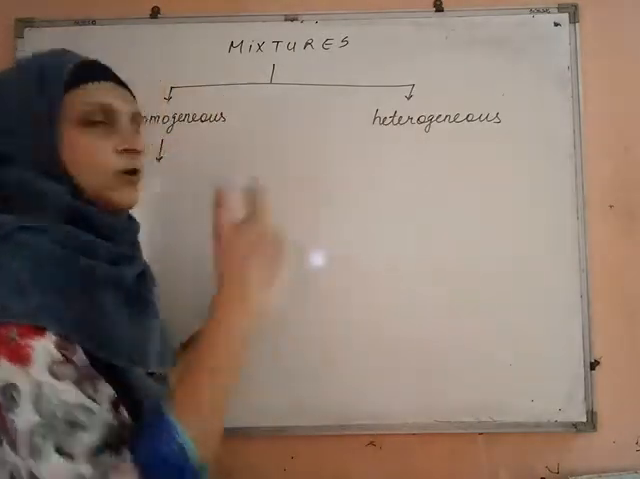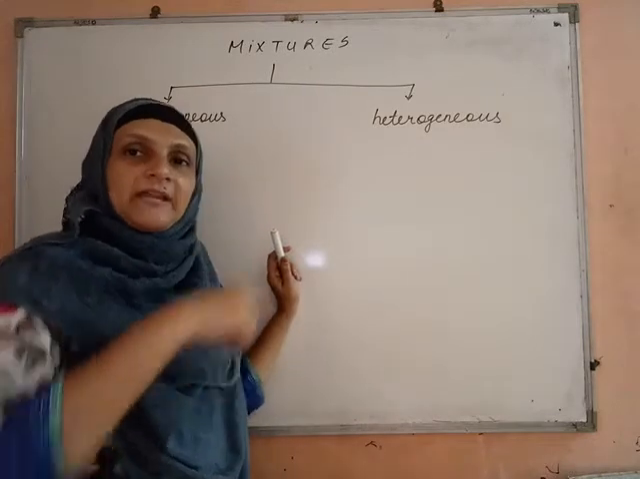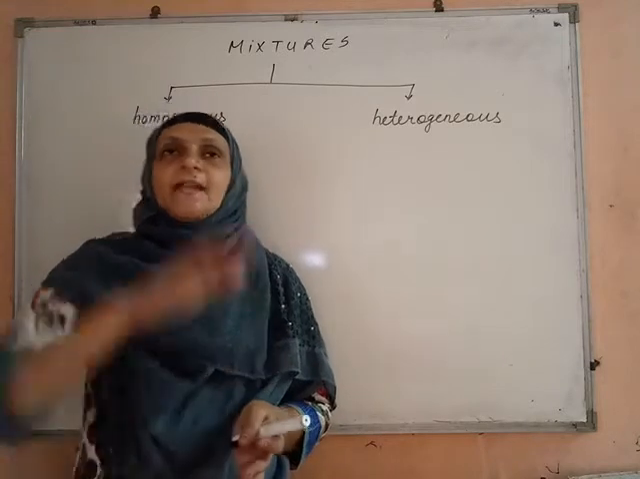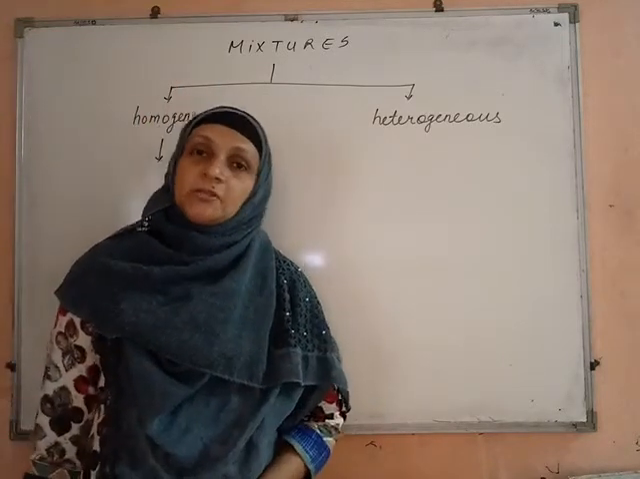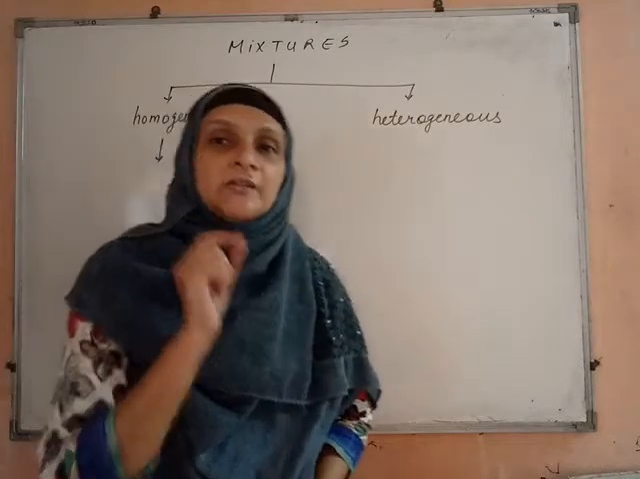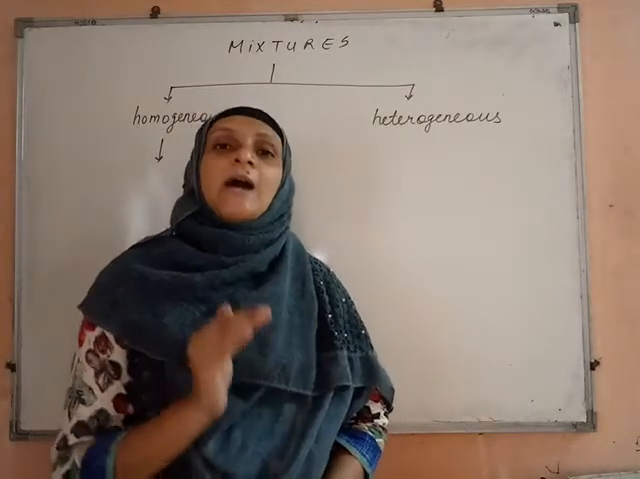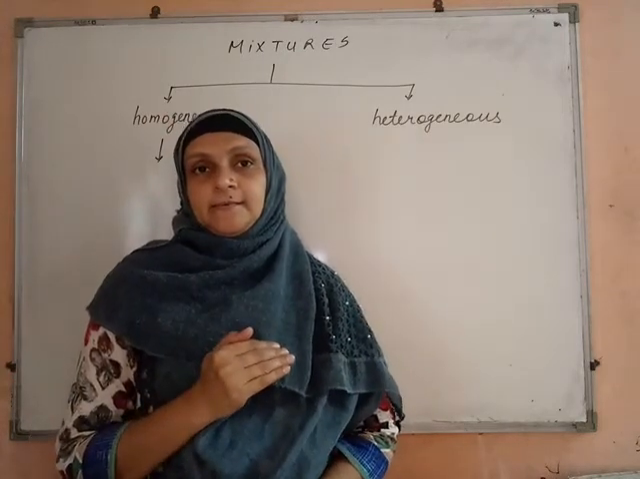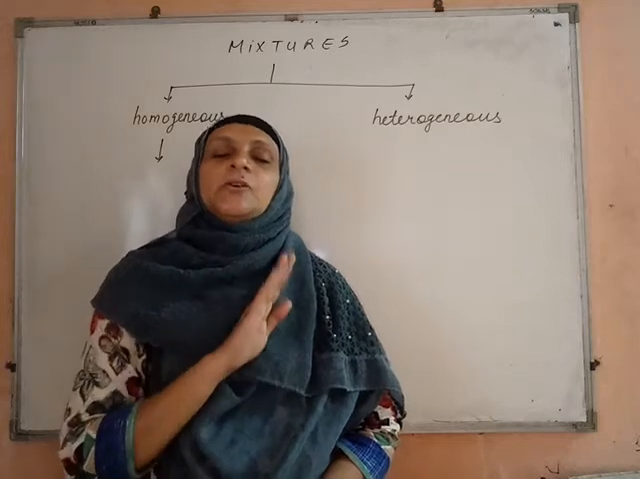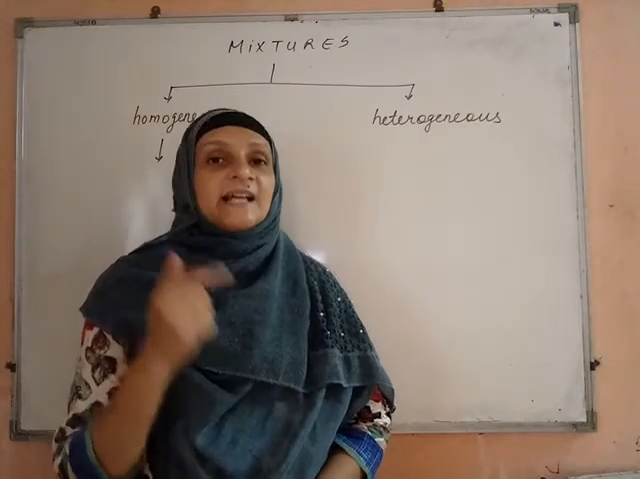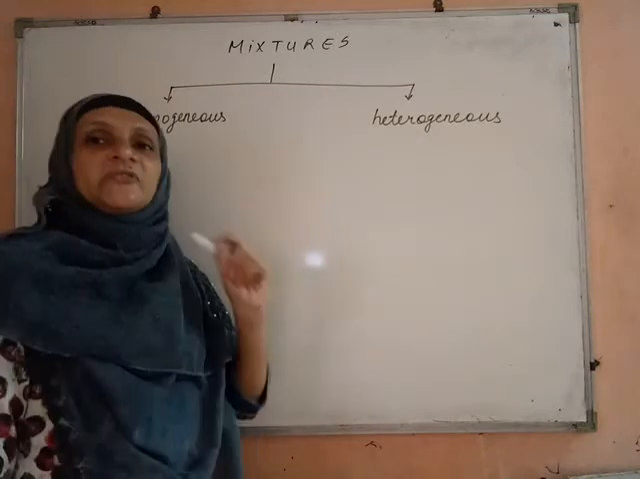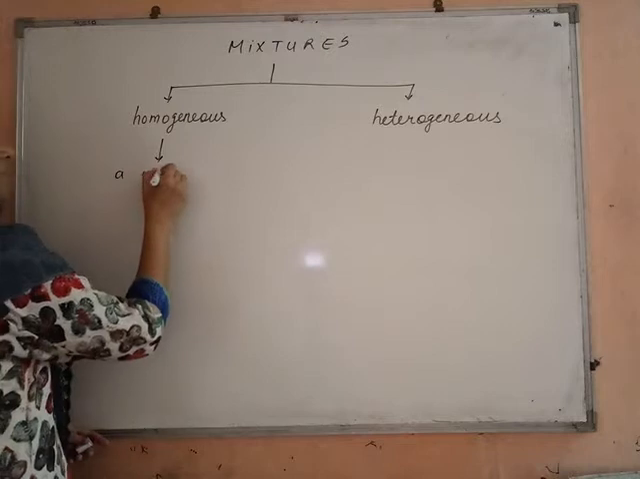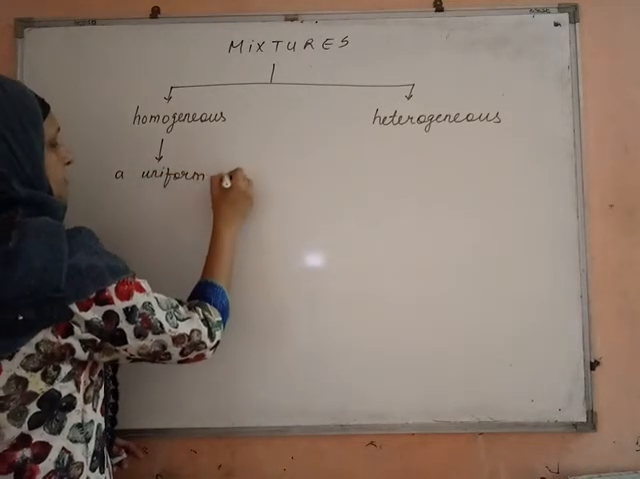Now, if I take water and add sugar in it, and if you stir it, sugar will dissolve completely in water and you will get a uniform mixture. Uniform means its composition remains the same throughout. You won't see separate portions in that. Throughout it will be same, uniform. So such mixtures are called homogeneous mixtures. They have a uniform composition throughout.